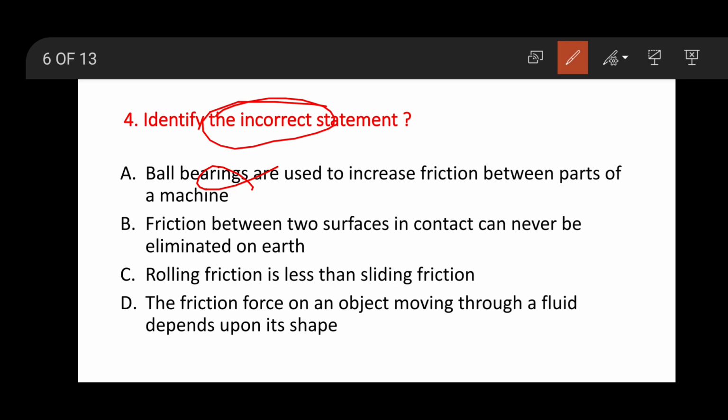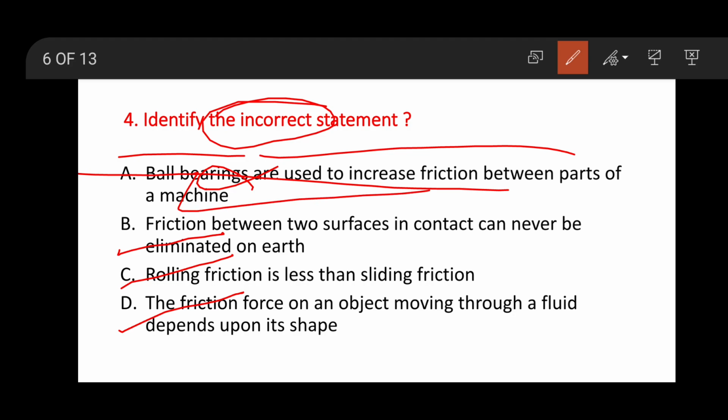Friction between two surfaces in contact can never be eliminated on the earth. This is right. Rolling friction is less than sliding friction. This is also correct. The frictional force on an object moving through a fluid depends on its surface. This is also right. So the right answer is option A. Ball bearings are used to increase friction between parts of a machine. This is the wrong statement, the incorrect statement. Option A is the right answer.